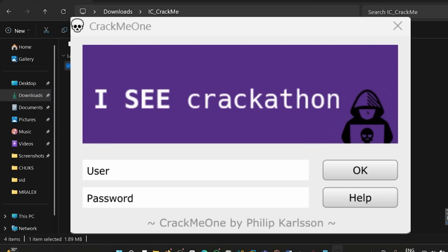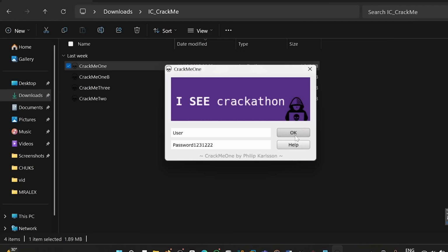But here's the secret nobody tells you. Reverse engineering is way more fun when you stop trying to learn it academically and start breaking things you actually care about.